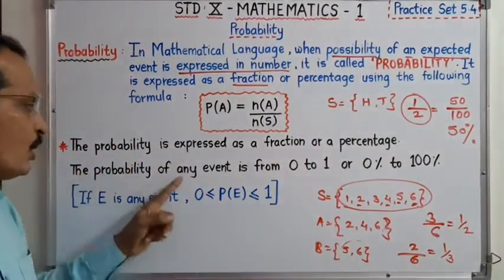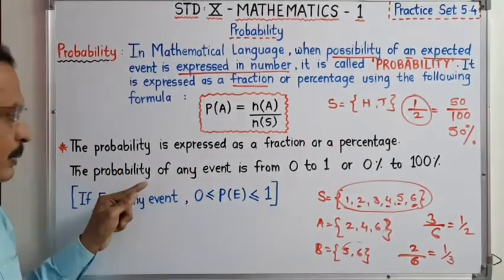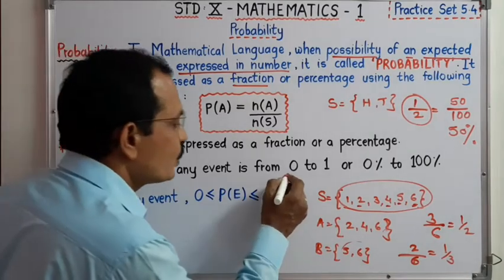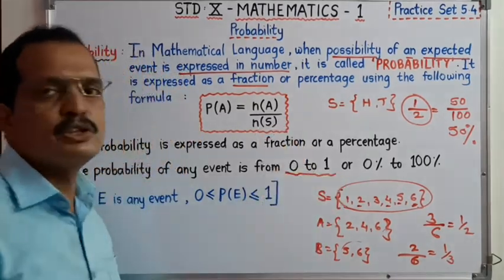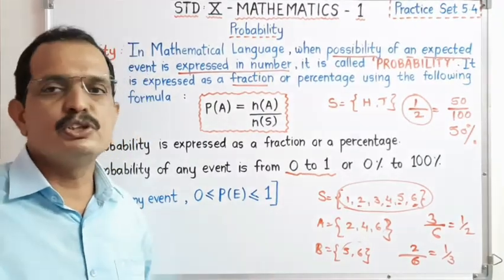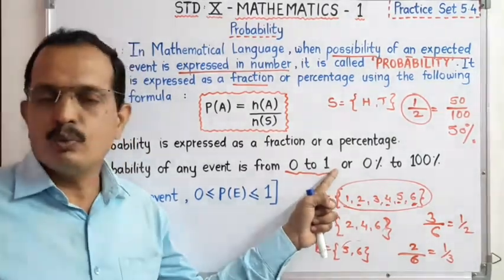Then the probability of any event, this is the most important thing: the probability of any event is from 0 to 1. It is either 0, or 1, or lies between 0 and 1. It is never greater than 1.